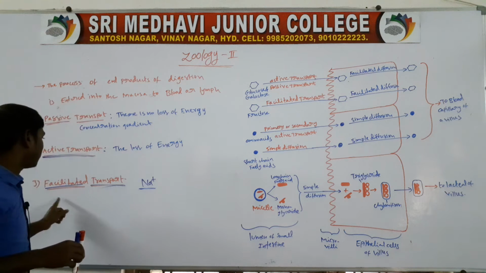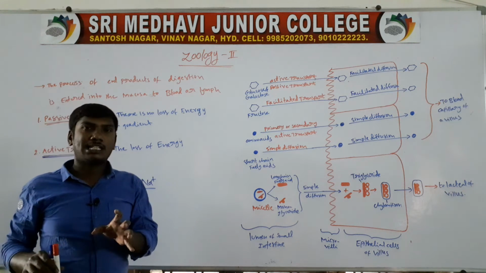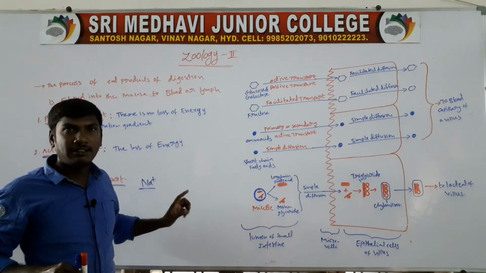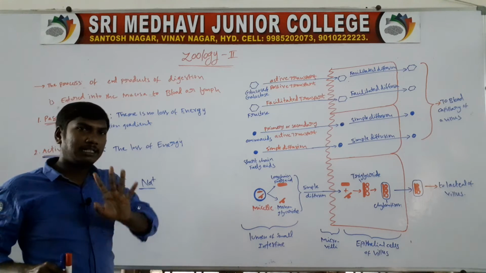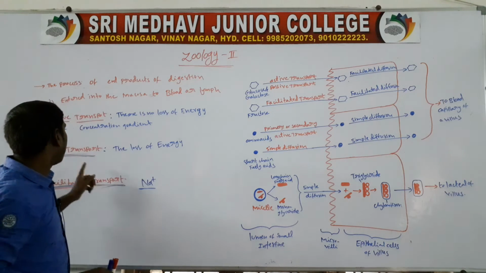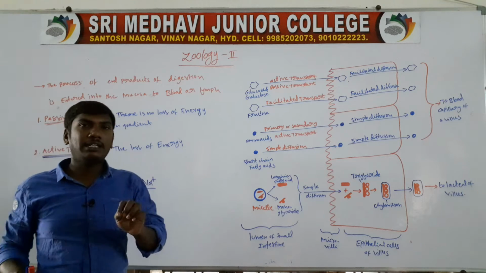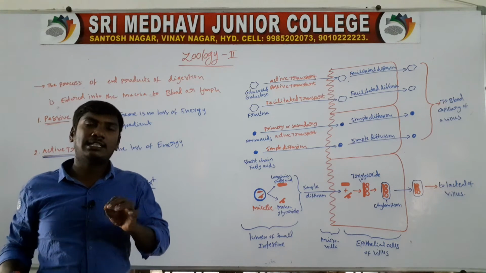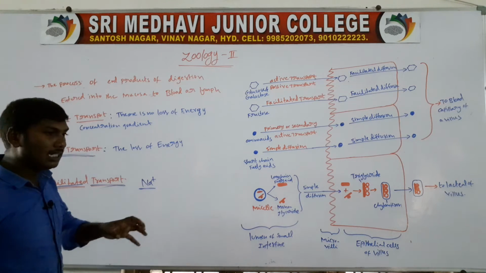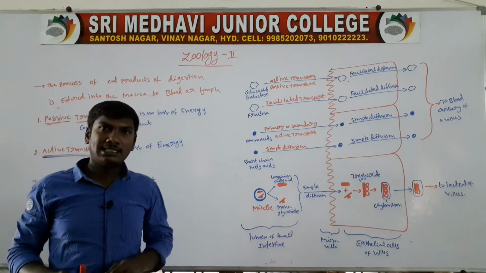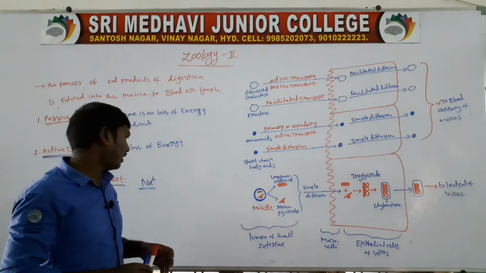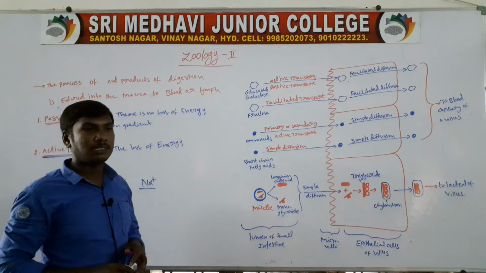This type of transport is called facilitated transport. To summarize: passive transport has no loss of energy, active transport loses some amount of energy, and facilitated transport happens along with an electrolyte or another molecule.